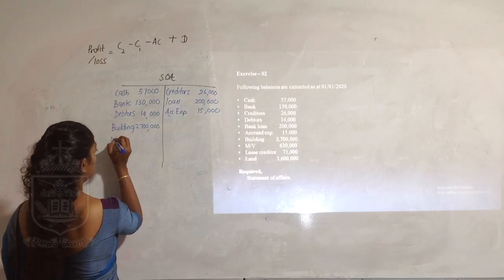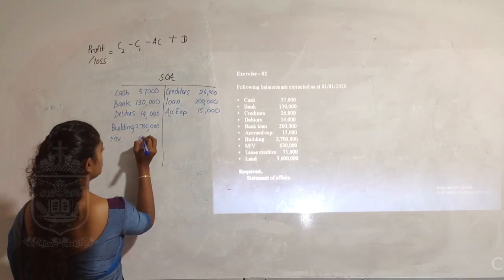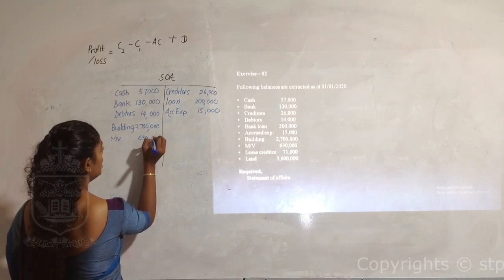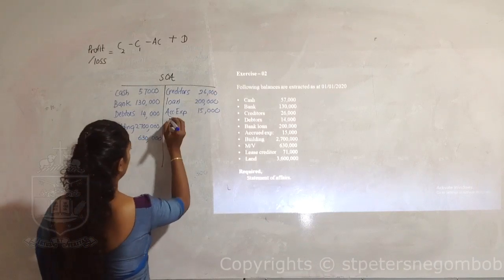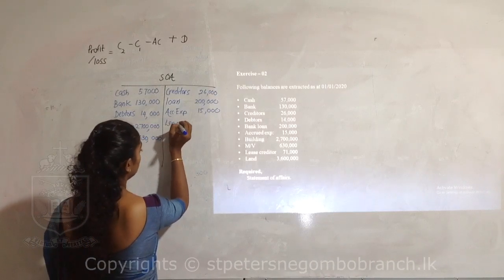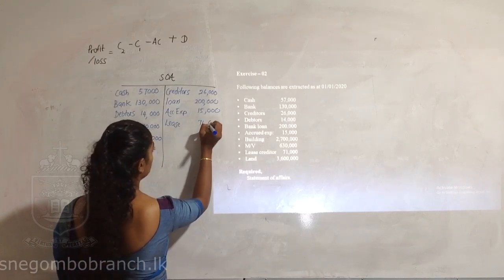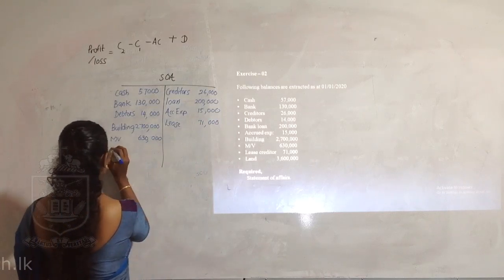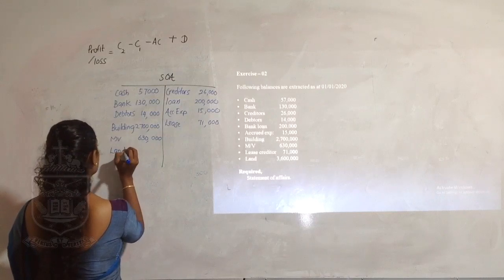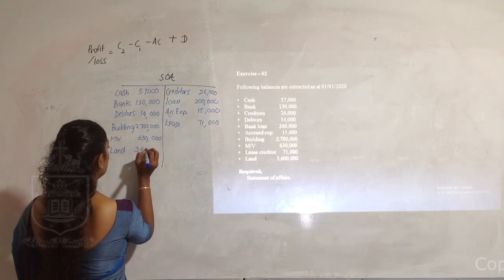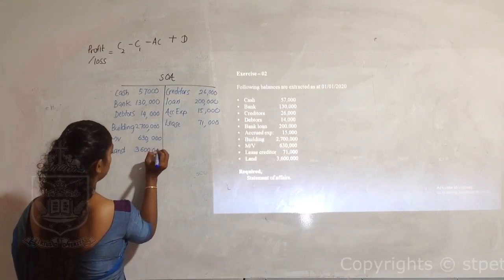Motor vehicle 630,000. Lease creditor, a lease asset would have been taken, so lease creditor is 71,000. Land value is 3,600,000. So my dear children, the requirement is to find the capital.